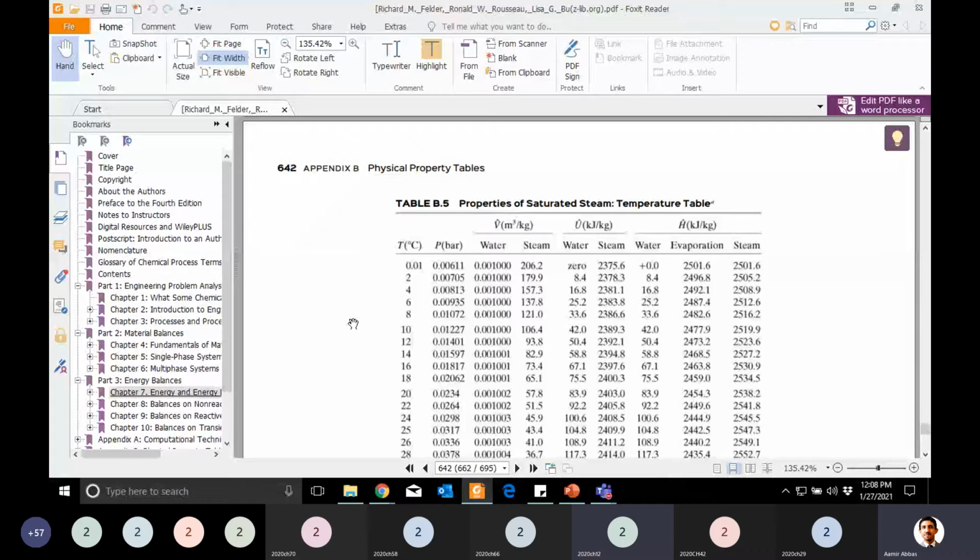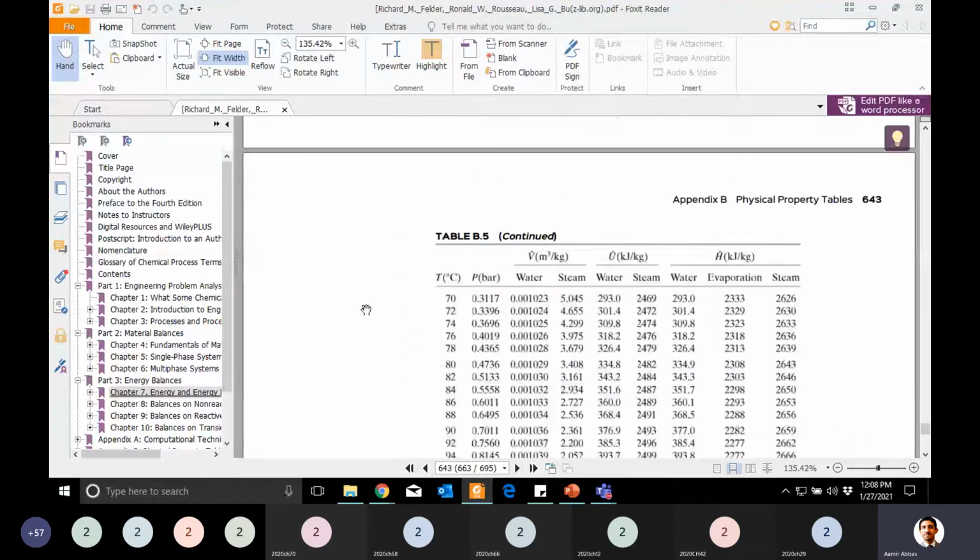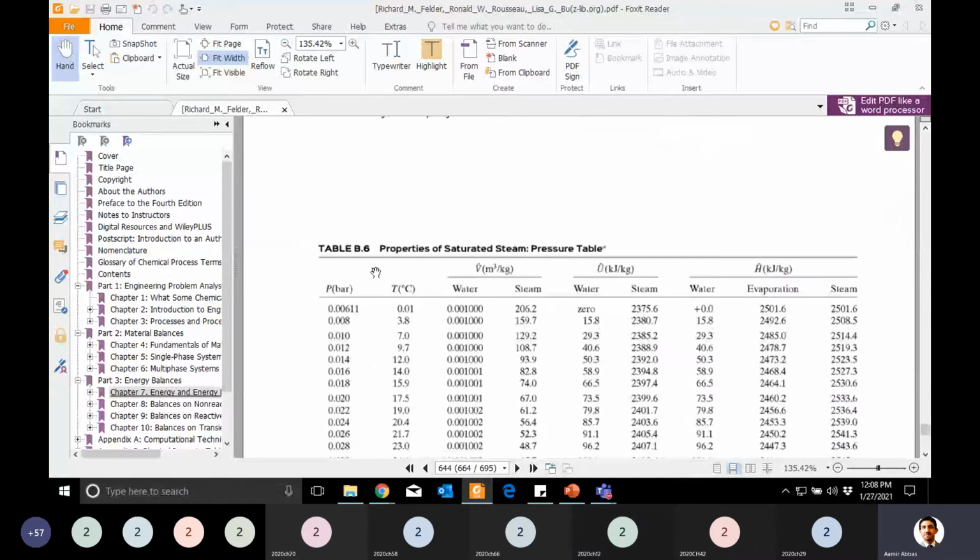Yes, sir. Okay, let's look at another table. I will come back to this table, this second table: properties of saturated steam in the form of a pressure table.